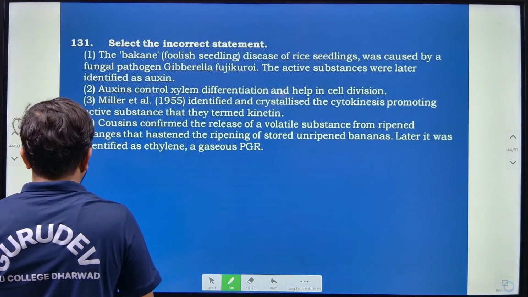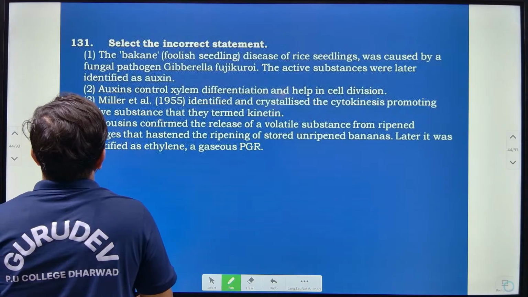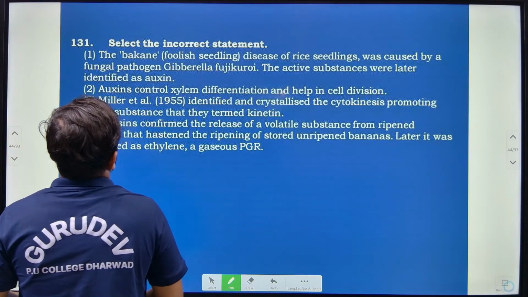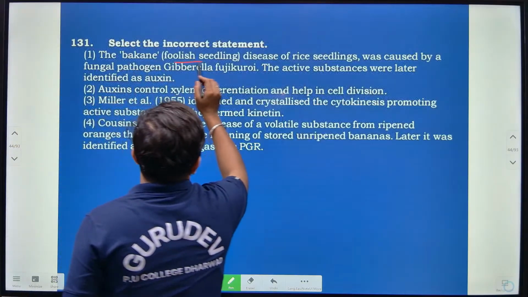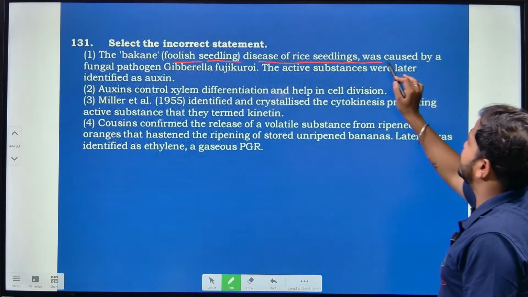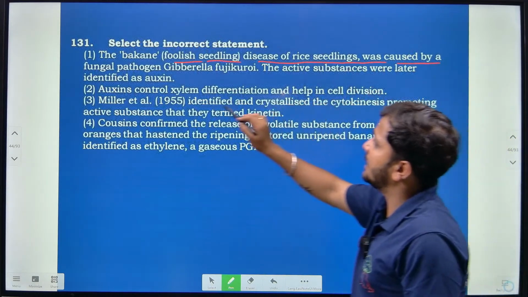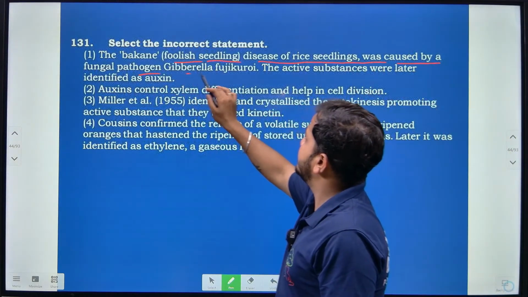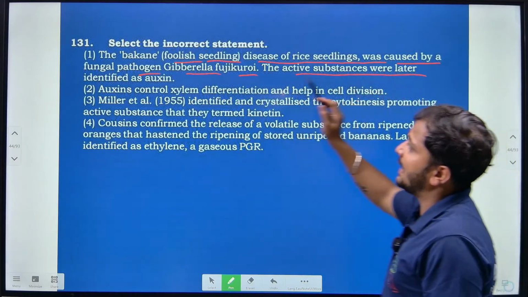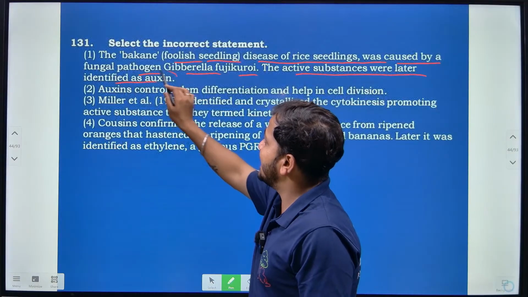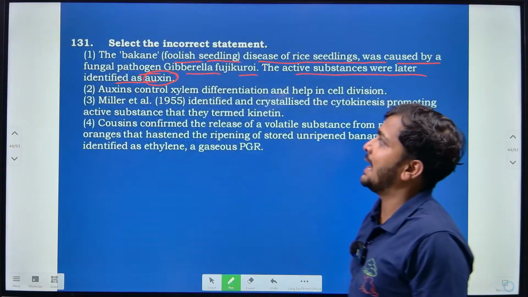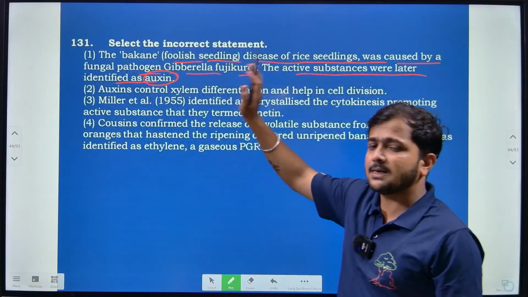So according to that, consider the incorrect statement. The Bakanae foolish seedling disease of rice seedling was caused by the fungal pathogen Gibberella fujikuroi. The active substances were later identified as auxin, right? It is not identified as auxin, but it is identified as gibberellic acid. So the first statement itself is